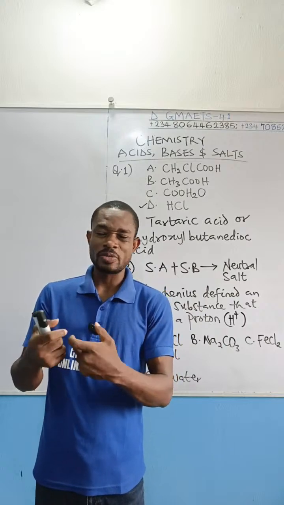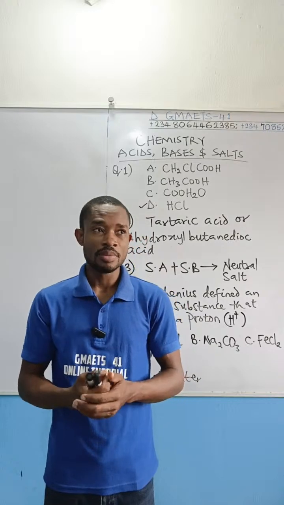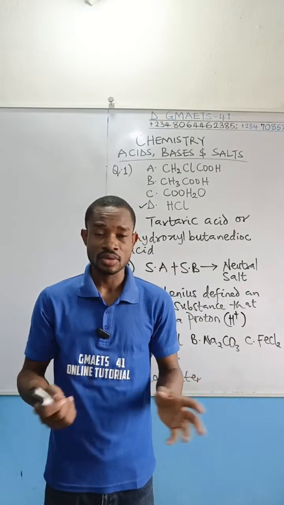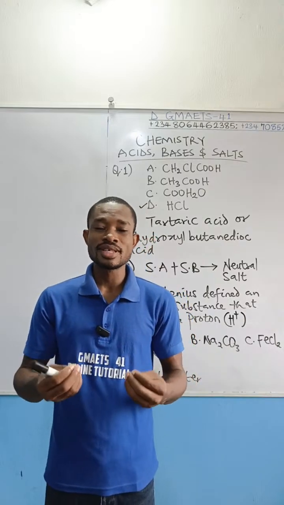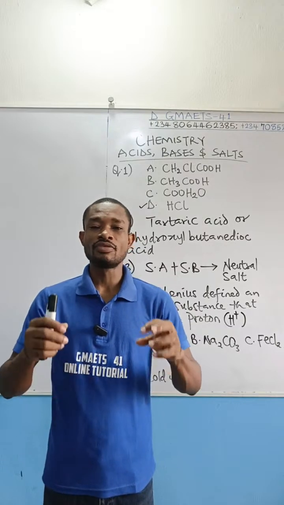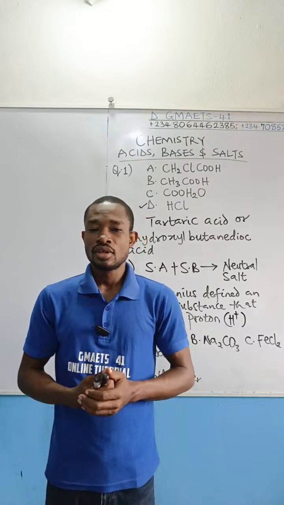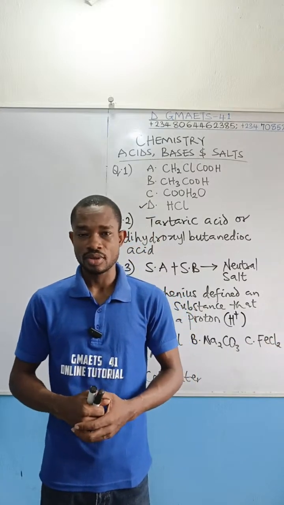Sometimes we mistake concentrated acid for strong acid, or weak acid for dilute acid. They are not the same, okay? Whether something is concentrated or dilute depends on the amount of water molecules you have in that acid or base, as the case might be.